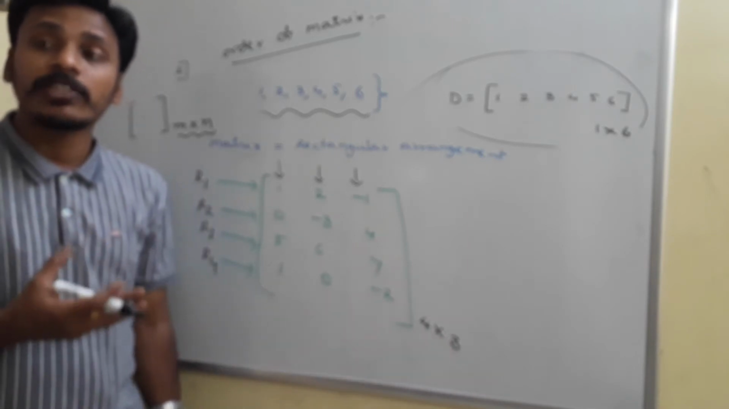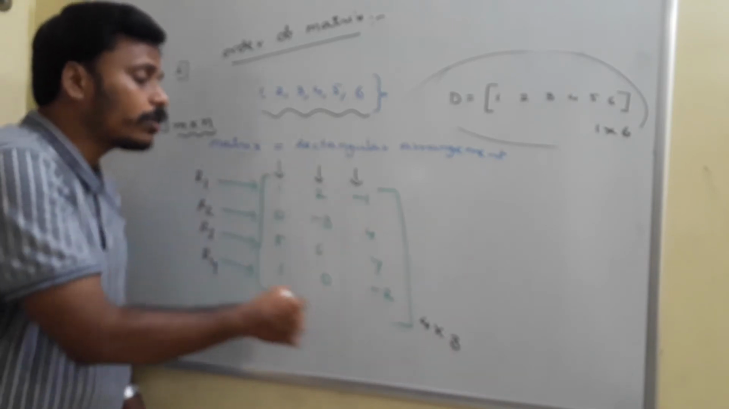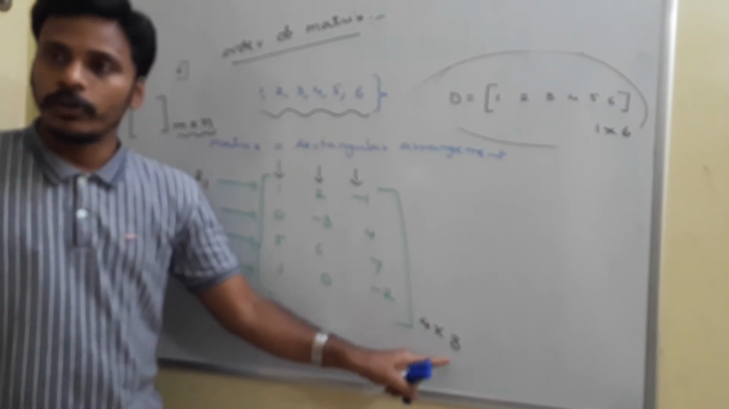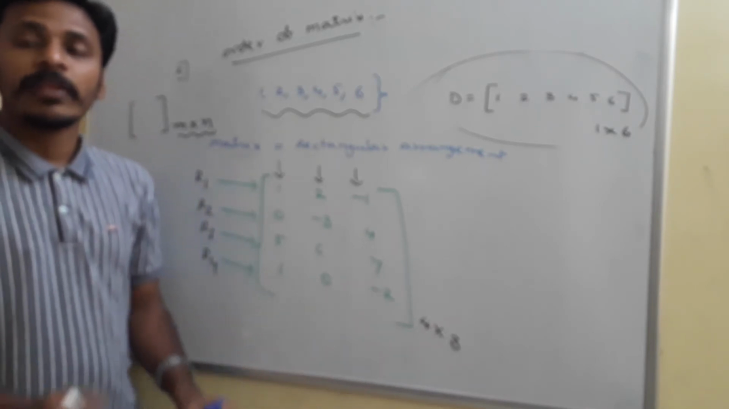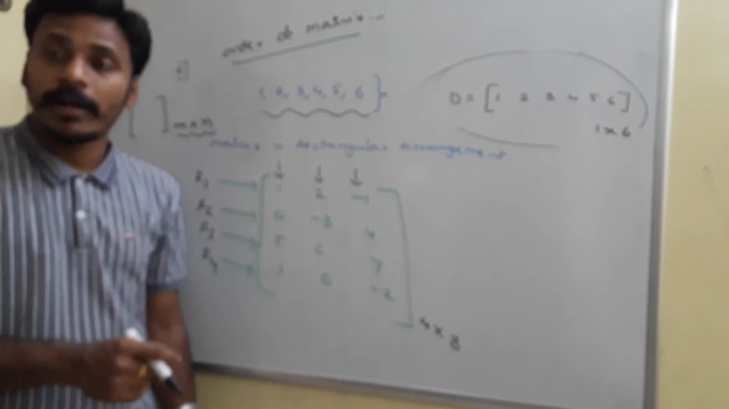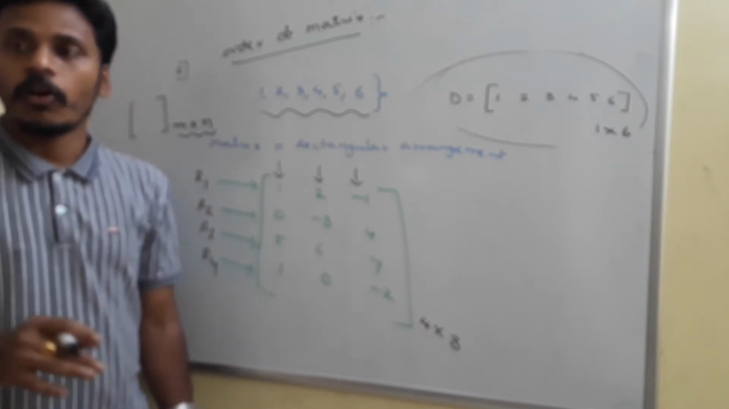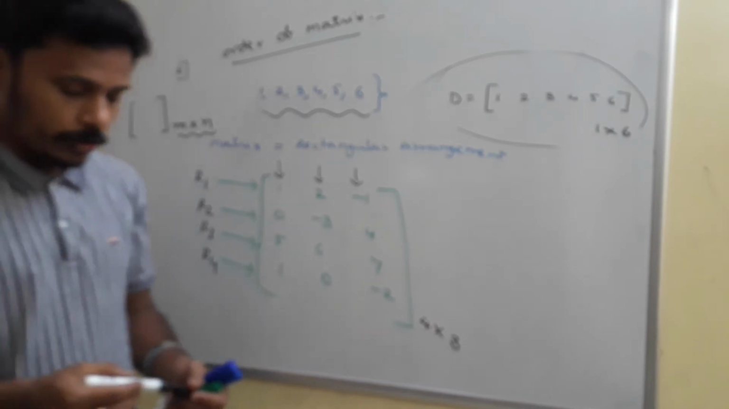And how many elements are there in this matrix? If you count the total number of elements, 4 into 3, there are 12 elements in the matrix. Okay, this is something about the definition of the matrix as well as the order of the matrix. Just have a look.